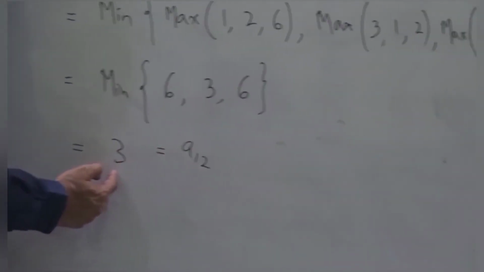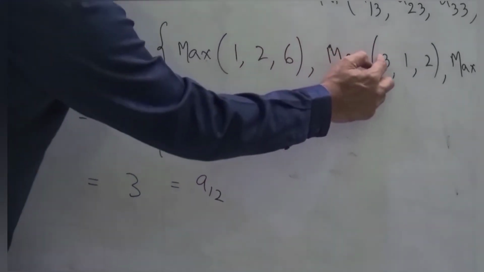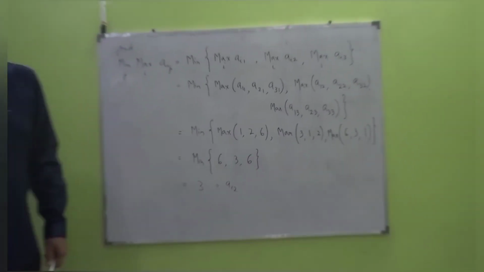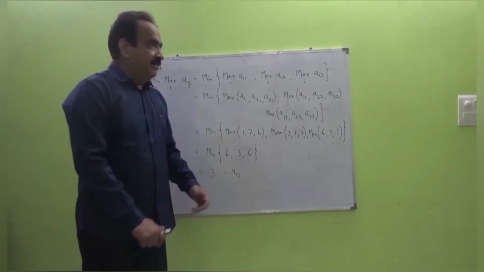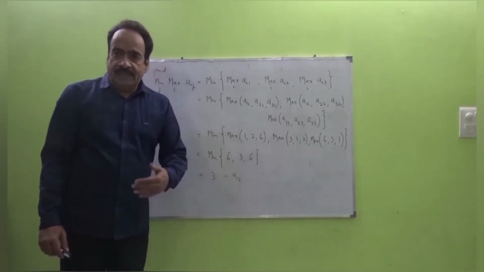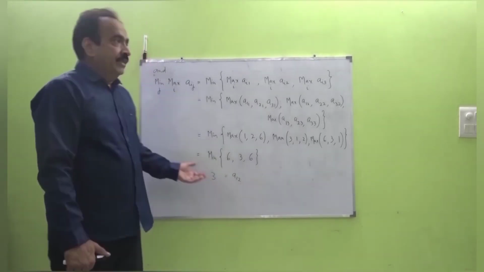Its minimum will be 3, which is because of this element, A12. So this is min max. Observe that max min is less than or equal to min max. Our max min was 1, whereas min max is equal to 3. So we have here that max min is less than min max.